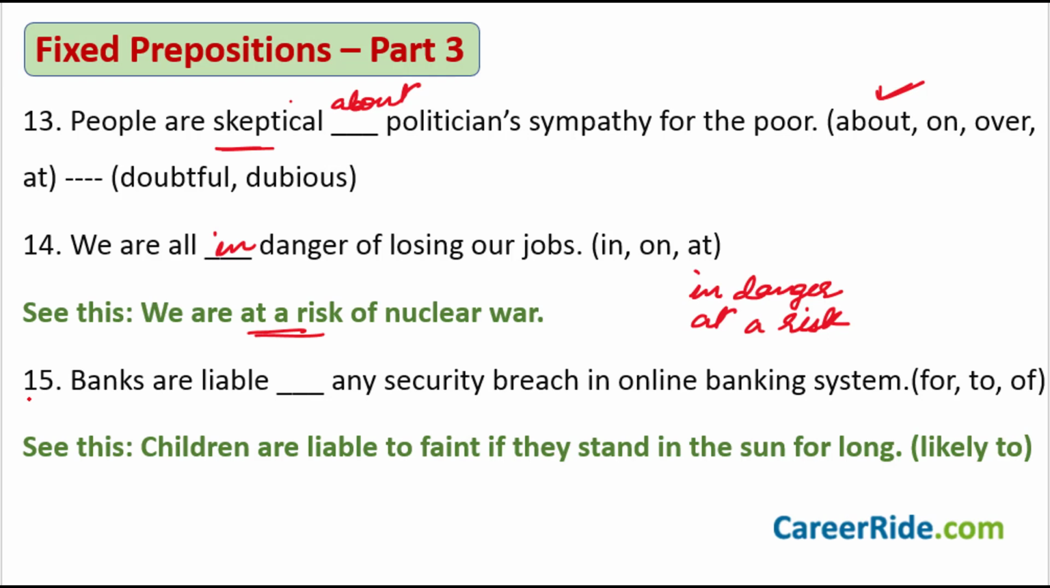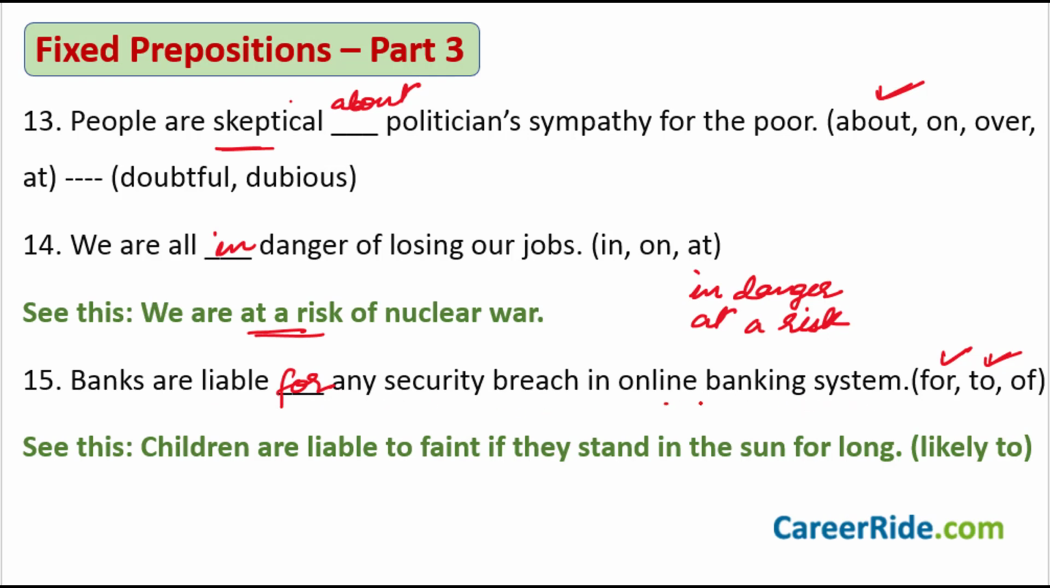Sentence number 15. Banks are liable dash any security breach in online banking system. For, to, of. Which of these should fill up this blank? The students usually get confused between for and to. Now see here what is happening in this case. Banks are liable for any security breach in online banking system.